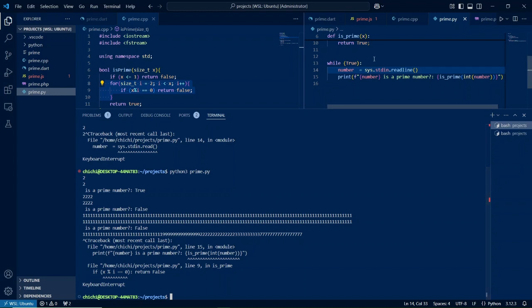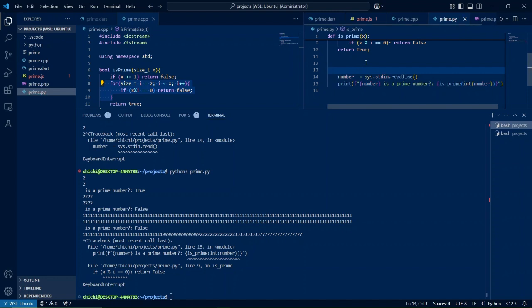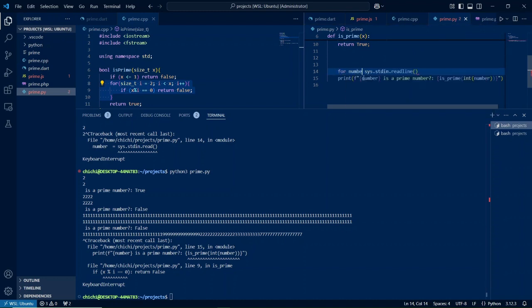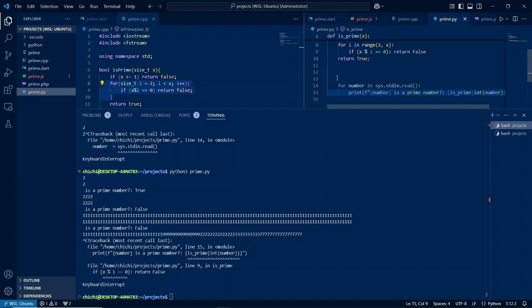Before I go, I do have a quick idea. Is it possible, because file objects in Python are iterable, they do implement the iterator interface, so what if I were to use the read like this? Would this make sense?